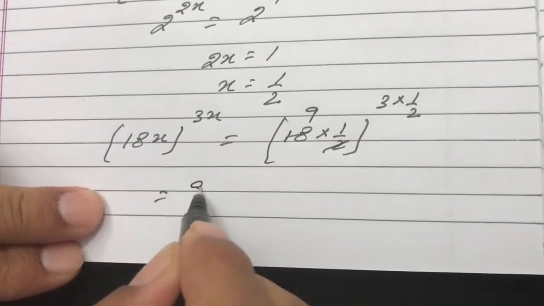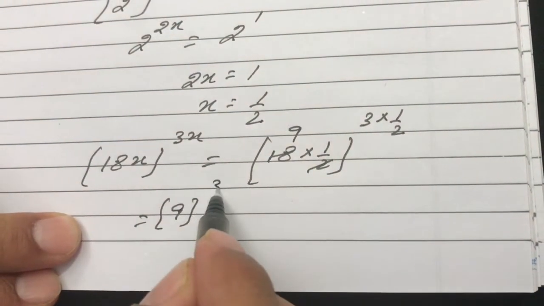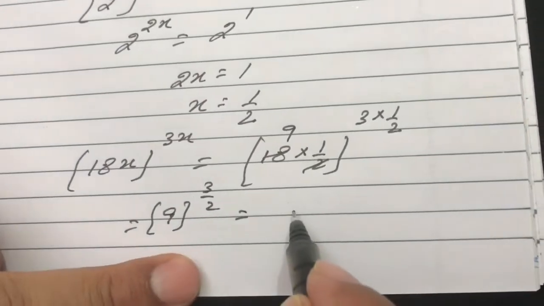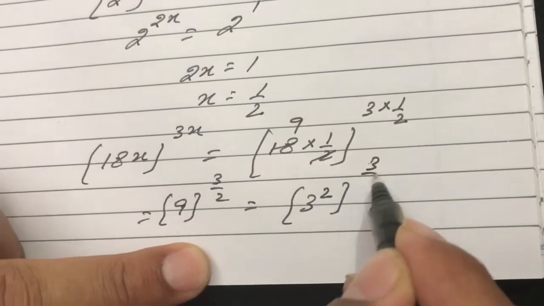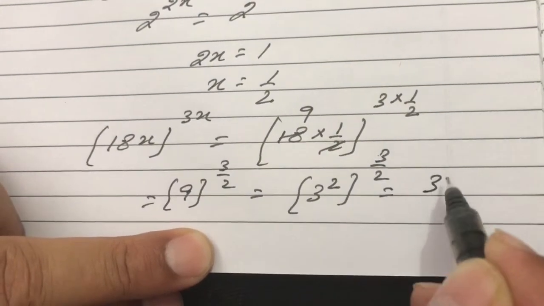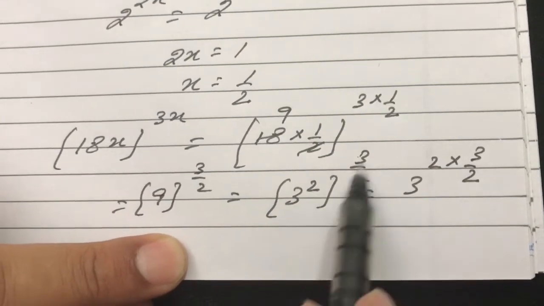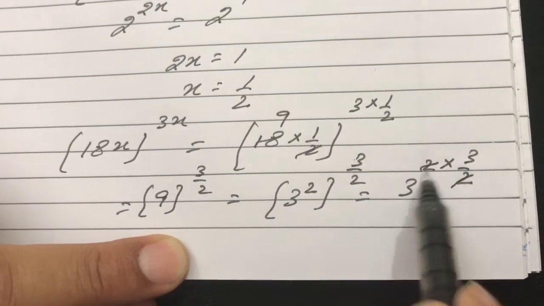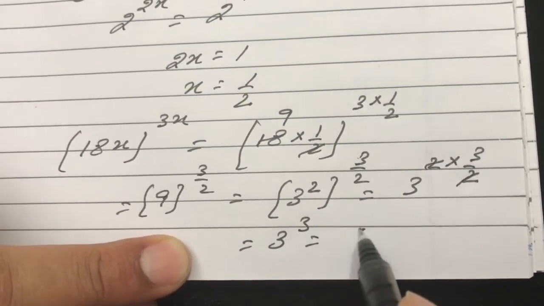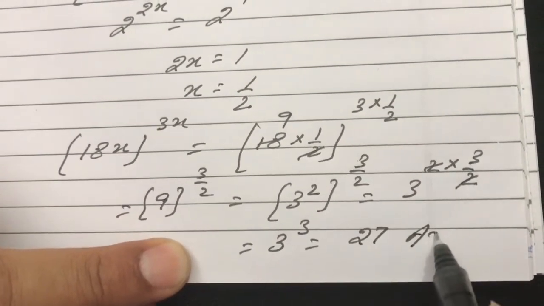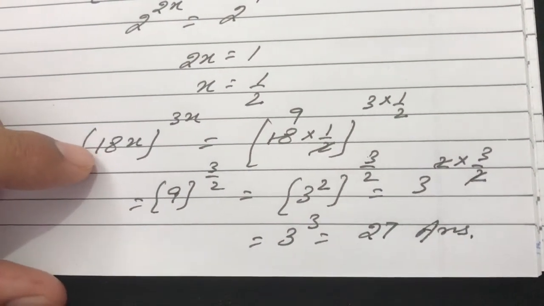It is 9 raised to power 3 by 2. 3 into 1 by 2, 3 by 2. 9 can be written as 3 square raised to power 3 by 2. It is 3, 2 into 3 by 2. These powers will get multiplied. So 2 cancels with 2. 3 raised to power 3, that is equal to 27, the answer. So that's question number 13.